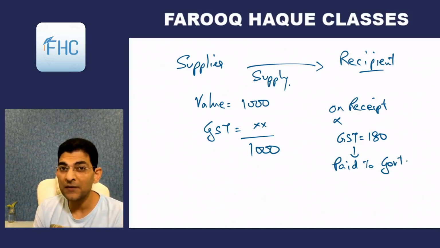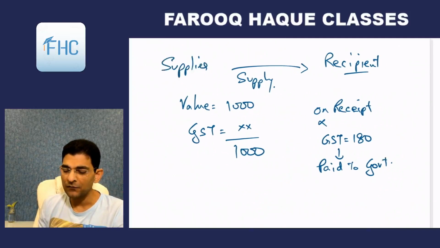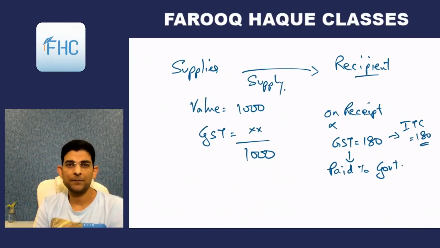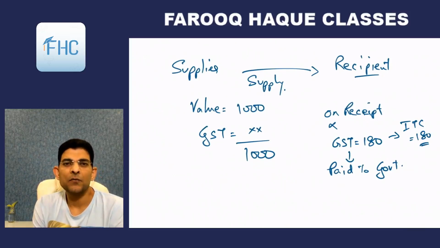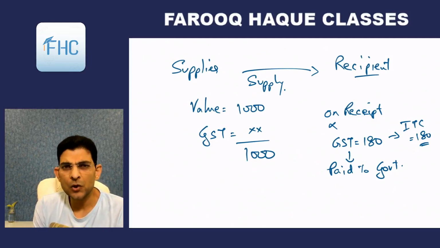So who is paying it to the government? The recipient. And one more point I'll explain right now, that after paying this 180 to the government, he will take the ITC. He can avail the input tax credit of 180 rupees at the same time. Though we'll study this in the chapter of ITC later on, you should remember this from this day onwards, that after making payment of 180 to the government, he is entitled to claim credit of the same, and then he can use it to pay his output tax liabilities.